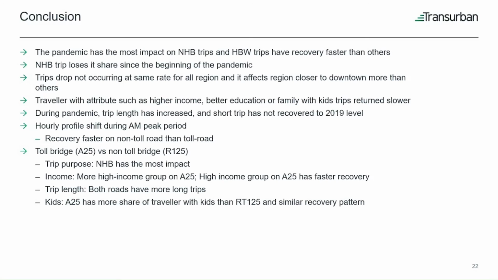In general, travelers with attributes such as higher income, better education, or family with kids return to the road slower than the opposite group. Overall, for the whole Montreal regions and also the bridges, we can see that the average trip length has increased. From the hourly profile plot, we see that AM peak period shifted and the non-toll bridge returned to normal profile faster than the toll bridge.